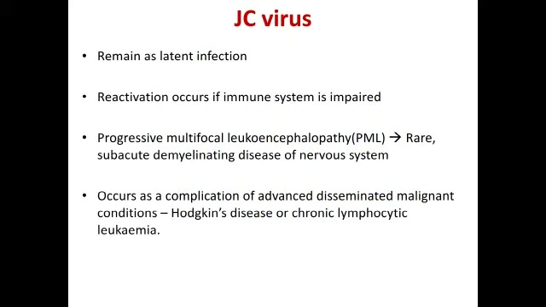JC virus remains as a latent infection. Its reactivation occurs if the immune system is impaired. It causes progressive multifocal leukoencephalopathy, which is a rare subacute demyelinating disease of the nervous system, and it occurs as a complication of advanced disseminated malignant conditions such as Hodgkin disease or chronic lymphocytic leukemia.